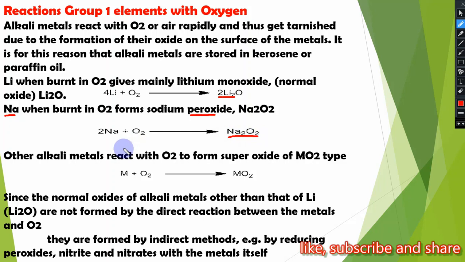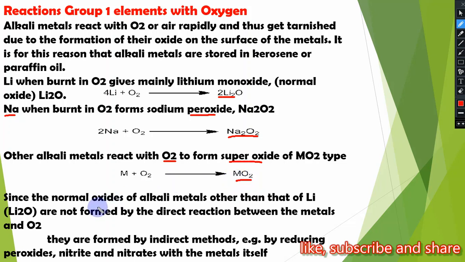While the rest of the alkali metals, potassium, rubidium, cesium, react with oxygen and form superoxide of MO2 type. This is the general formula of superoxide, MO2, where M is metal.